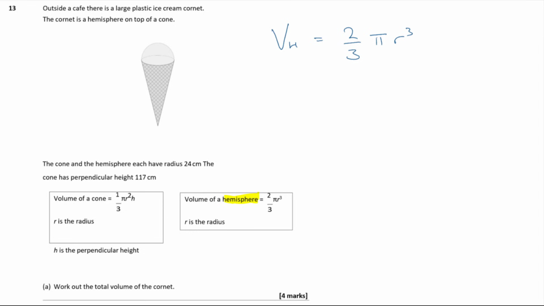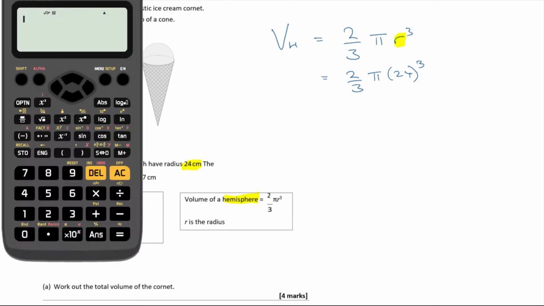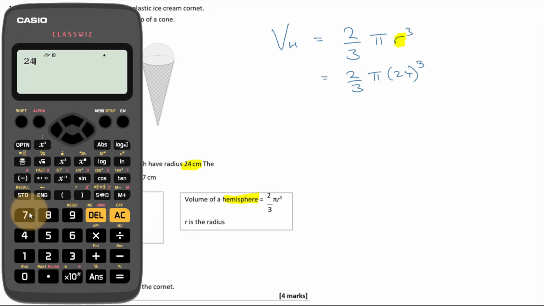Now we're told that the radius is 24. This gives it here, so that's going to go in there. So I'm going to get 2/3 of pi times 24 cubed. Okay, now I think that's going to be quite a big number. 24 cubed, what's that then?